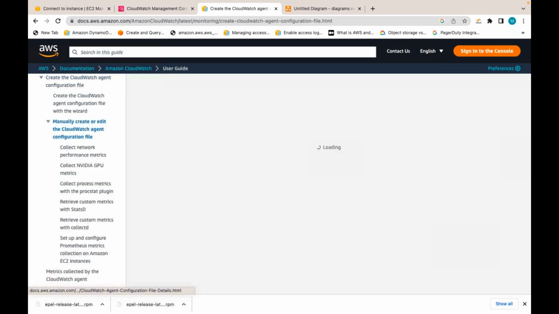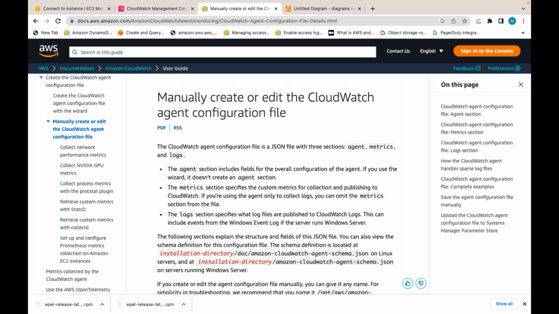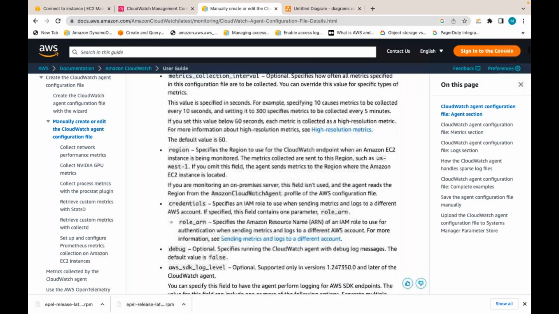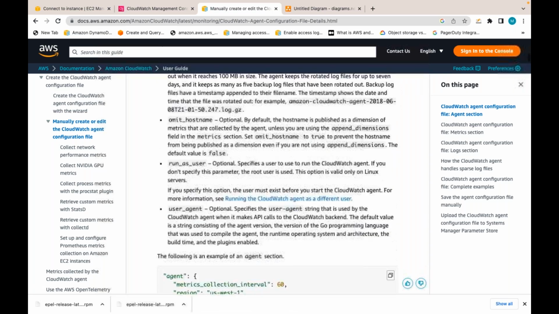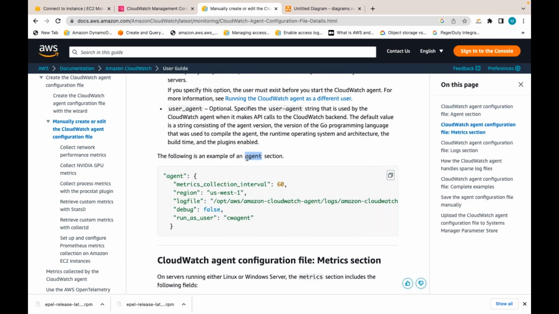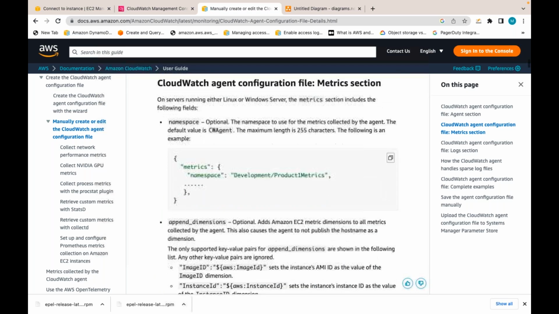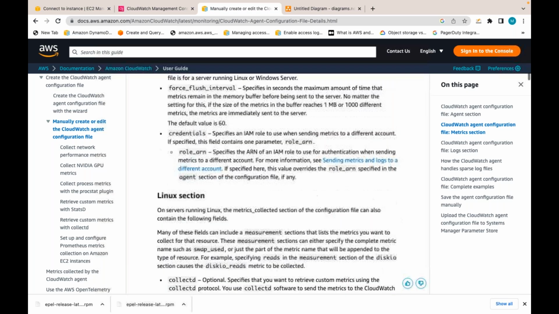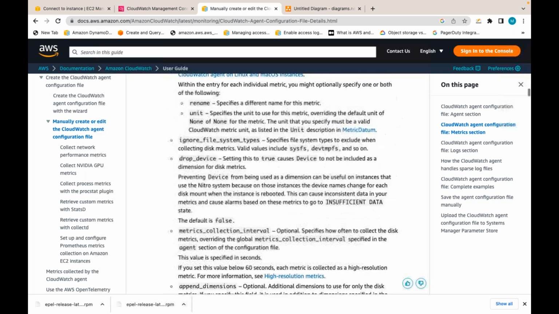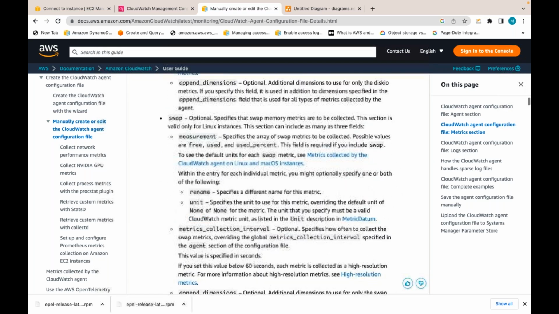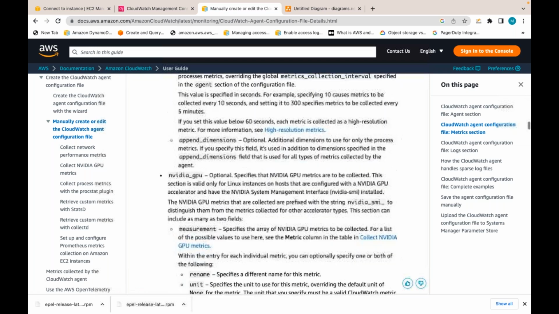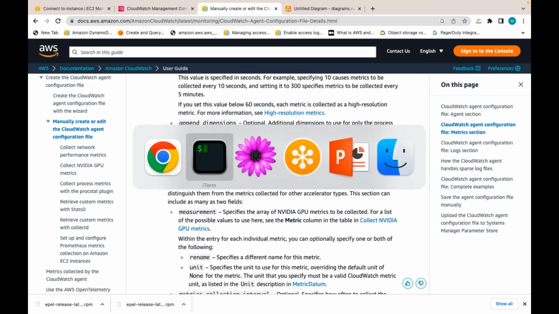So I am creating that configuration file where I am defining what metrics have to be captured, that custom metrics. In that CloudWatch agent configuration, you can define custom metrics like memory utilization, disk utilization. So let me do that.